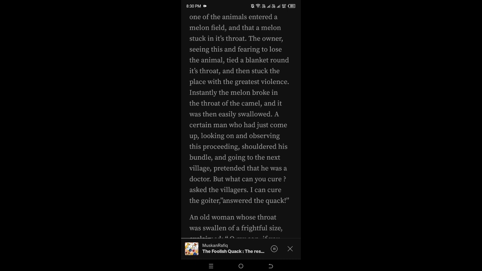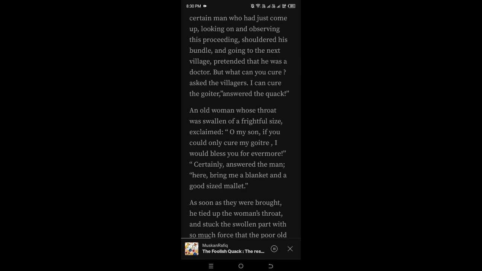A certain man who had just come up, looking on and observing this proceeding, shouldered his bundle, and going to the next village, pretended that he was a doctor. "But what can you cure?" asked the villagers. "I can cure the goiter," answered the quack. An old woman whose throat was swollen to a frightful size, exclaimed, "Oh my son, if you could only cure my goiter, I would bless you forevermore."